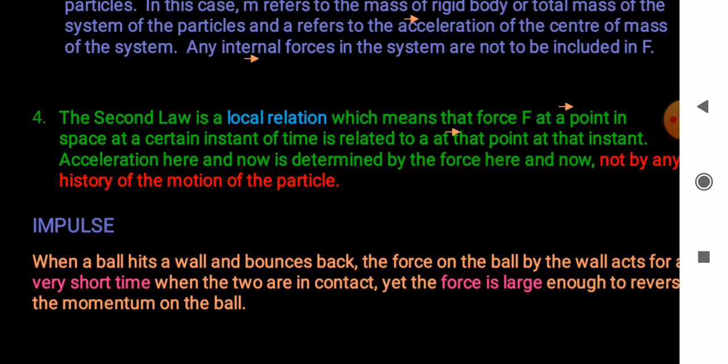So that was something about Newton's second law of motion. Newton's second law gives the quantitative idea of force, which means F equal to m into A, and the first law gives a qualitative idea of the force.